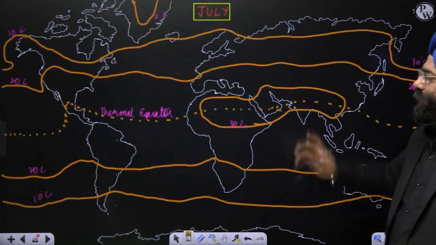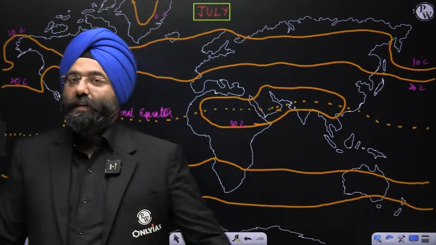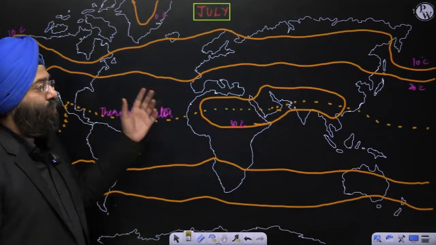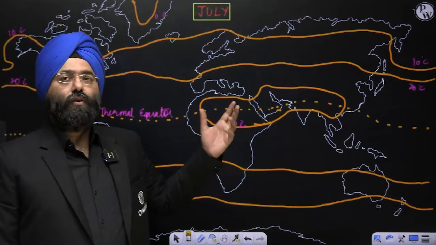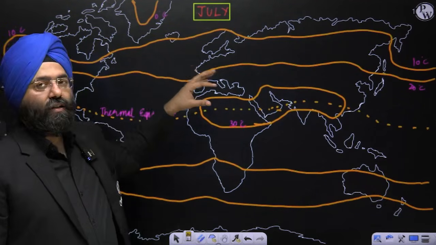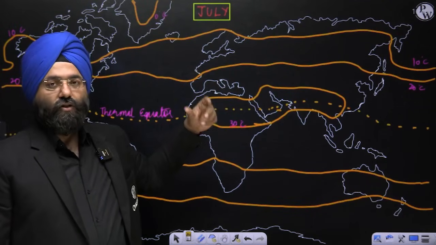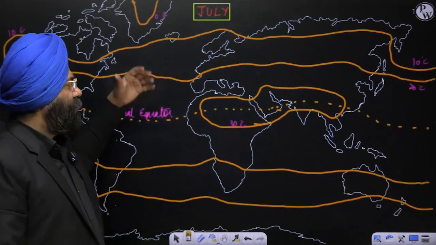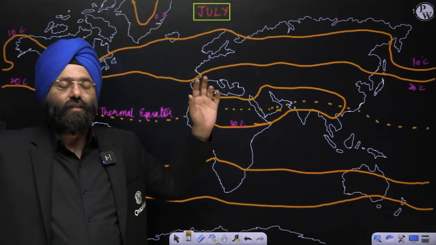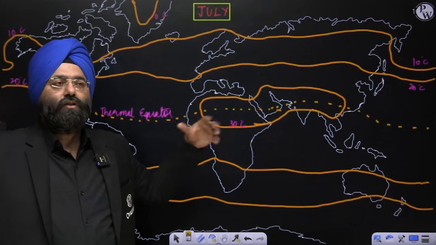Now comes July. If you see during the July time, the impact that is caused by the Gulf Stream is not pronounced, because already over this region the sun is receiving a lot of direct rays. So you realize the impact of the Gulf Stream as such is not so pronounced.